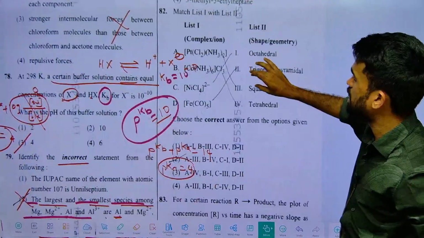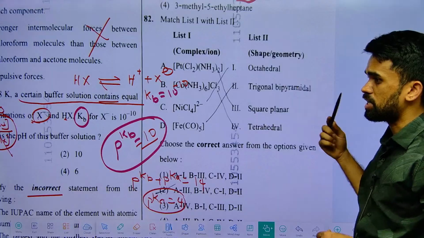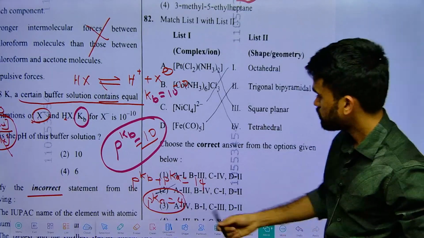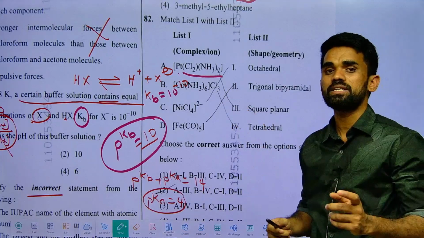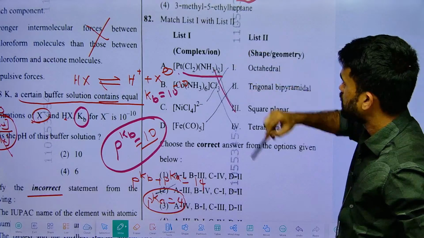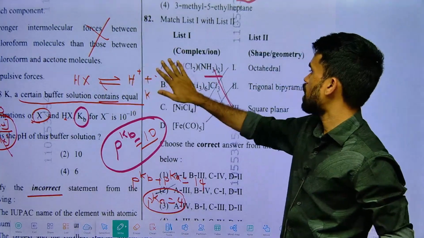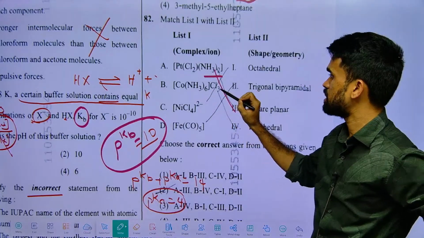Next, question 82. Very simple. Match the complex with the structure. How can you match this? Look at this. All platinum tetra coordinated complexes are square planar. Directly you can remember. So A3. Next, cobalt hexamine. I usually discuss this complex every time in the class.